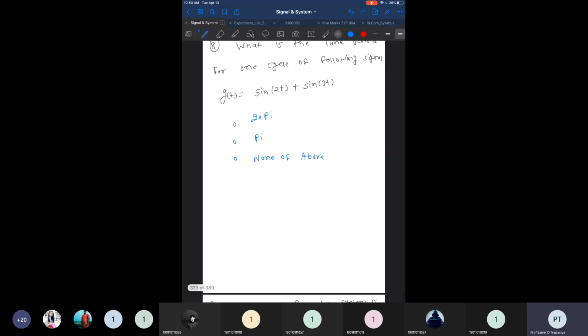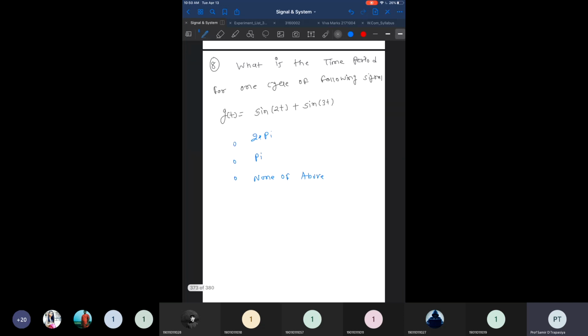Now we go to the next one. What is the time period for one cycle of the following signal? That is very important because here we have a true signal. G of t is equal to what is given here: g of t is equal to sine of 2t plus sine of 3t.